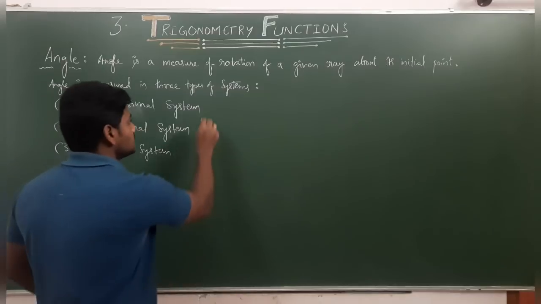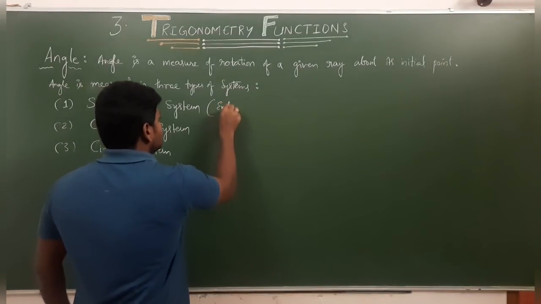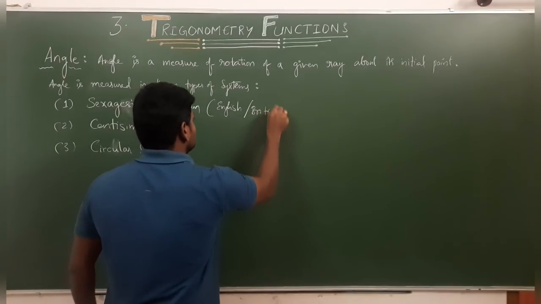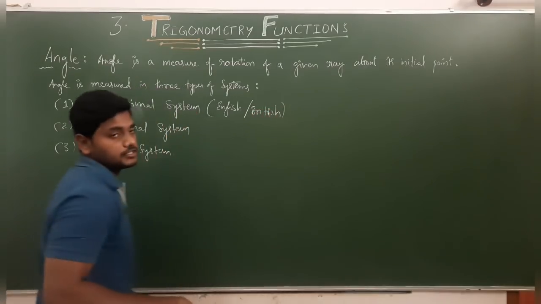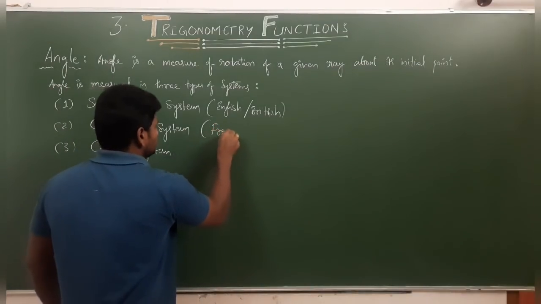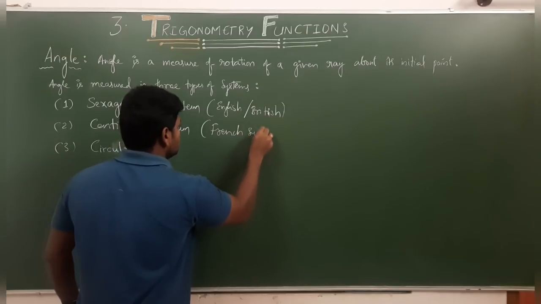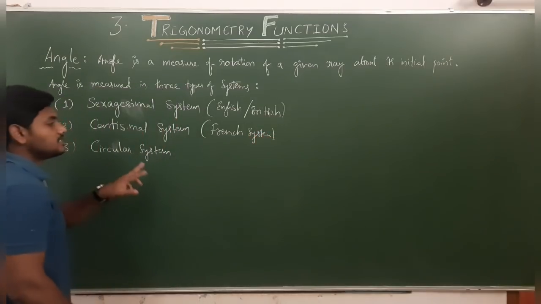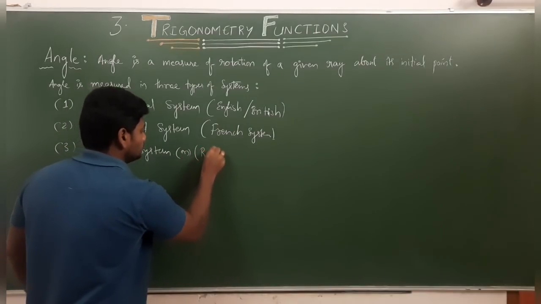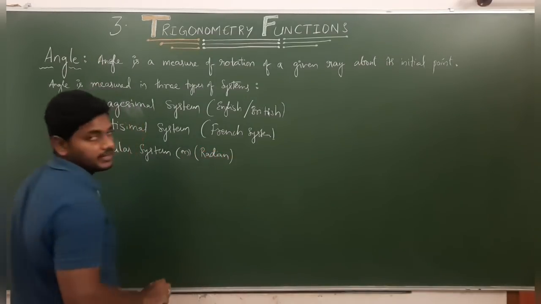Here the sexagesimal system is nothing but the English system or British system. The centesimal system is nothing but the French system. The circular system we can also call radian measure, or measurement using radians.